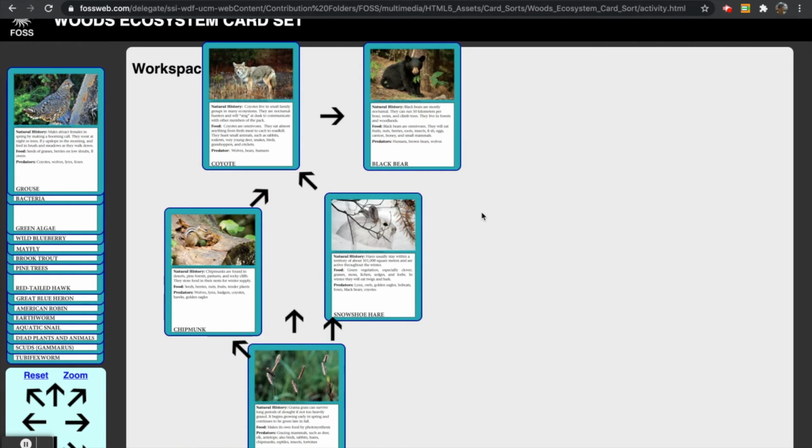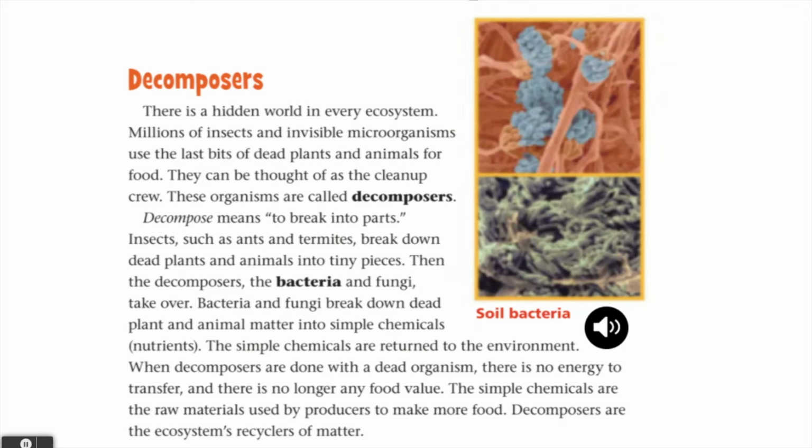But we are missing one other part to our food chain, which is a very important part. Let's go into our FOSS ebook to learn about what other roles different organisms can play. Another role in a food web are decomposers. There is a whole hidden world in every ecosystem that we don't hear much about.